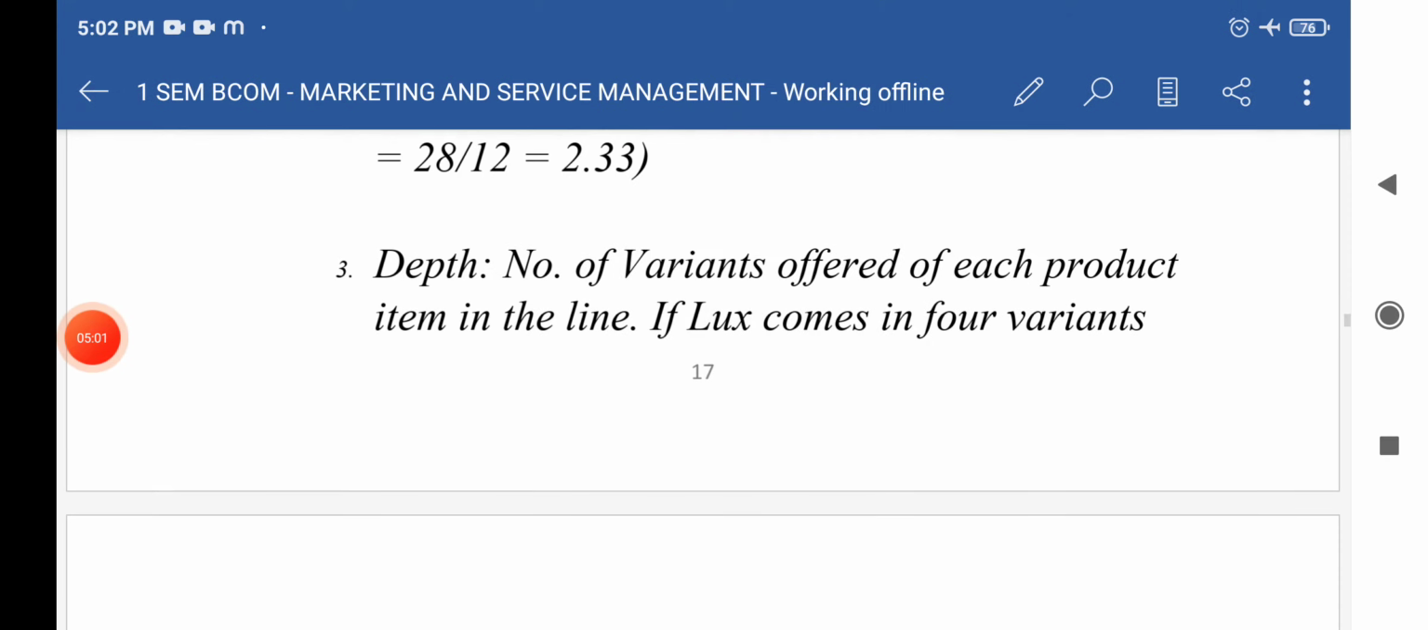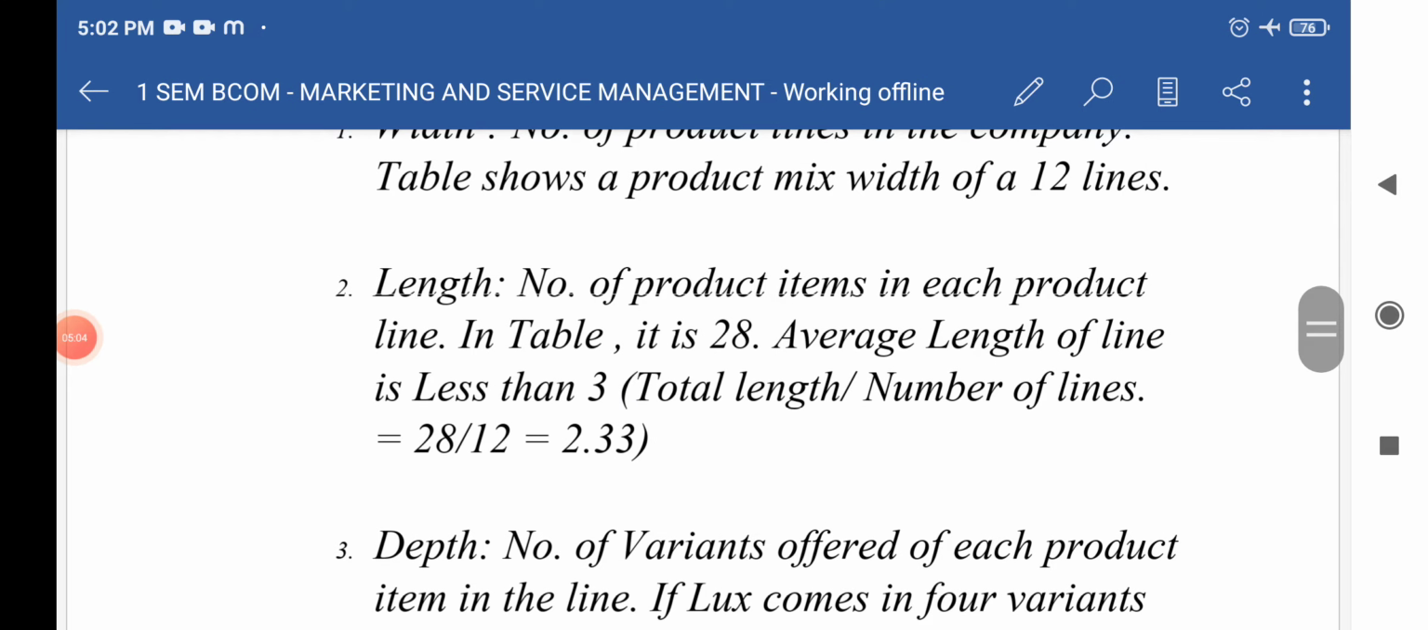So here you can count the number of products. Okay, in personal care we have Lux, then Lifebuoy, Liril. I hope you are clear with the image. Then Hamam, Breeze, Dove, Pears and Rexona. Okay, in laundry we have Surf Excel, Rin, Wheel. In skin care we have Fair and Lovely, then Pond's, Vaseline. In hair care we have Sunsilk, Naturals, Clinic Plus. So if you count this total, there are 28 products, and the 28 products is nothing but the product length of HUL, and the average length of HUL is how much? Less than 3.